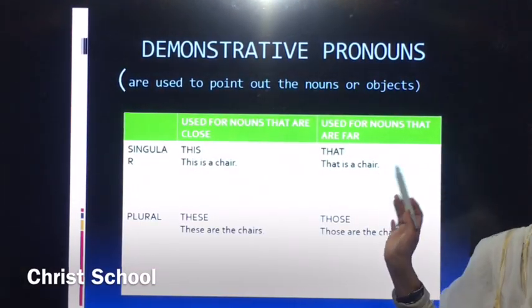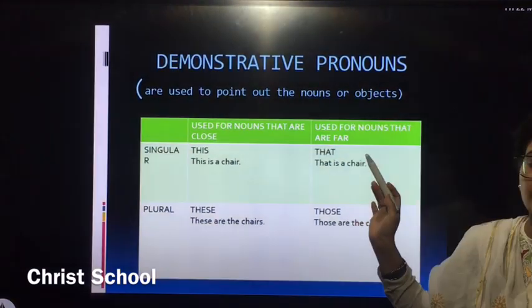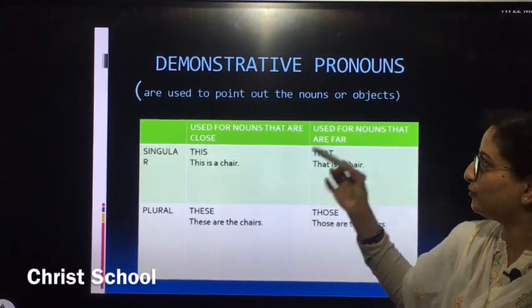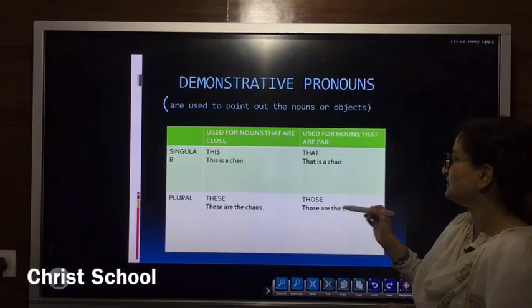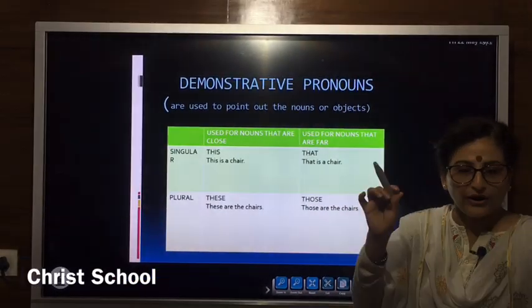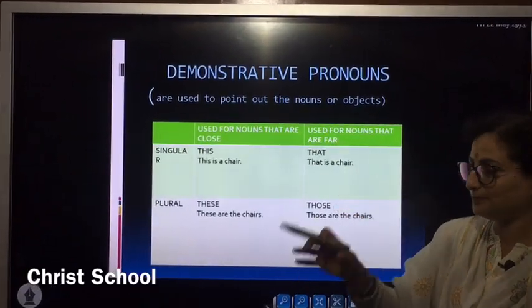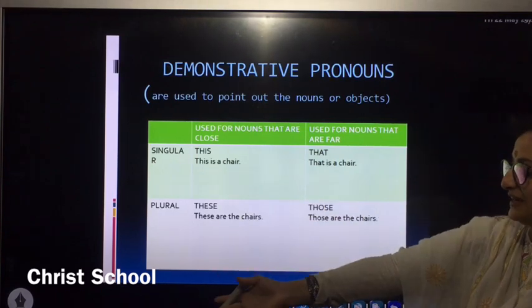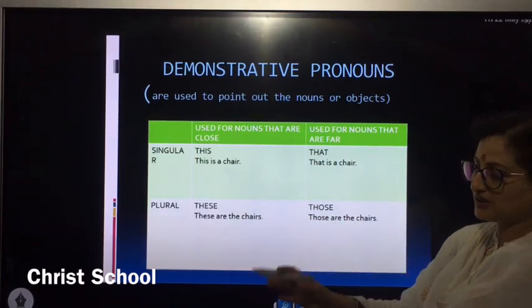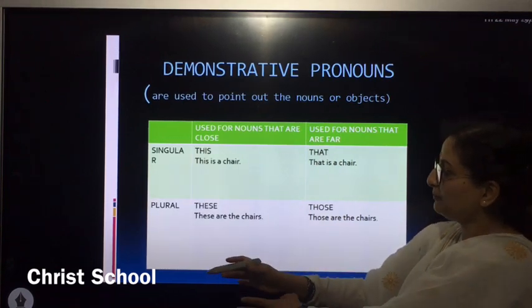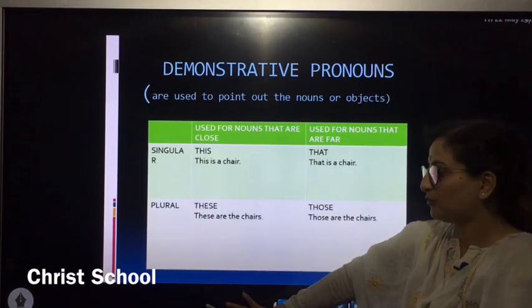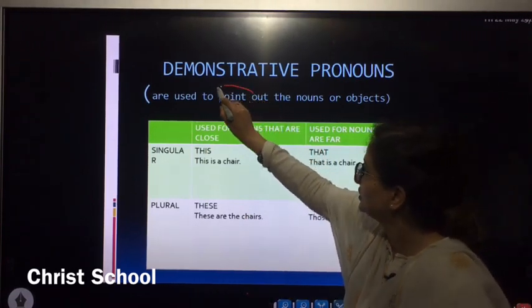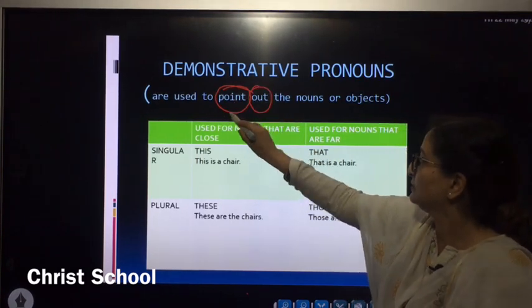Now our last pronoun, that is the demonstrative pronoun. This we have already done many times, but still children make mistakes. There are four demonstrative pronouns: this, that, these, those. They are used to point out a noun or an object, and that makes it more specific. Suppose I say, "This is the chair," so we are specific about the chair, that we are talking particularly about. This is the board, so we know which board we are talking about. So it's used to point out.